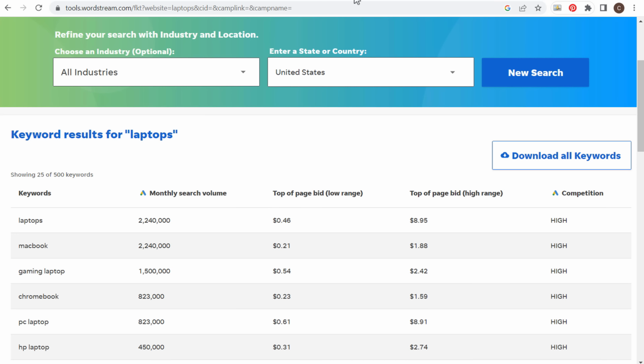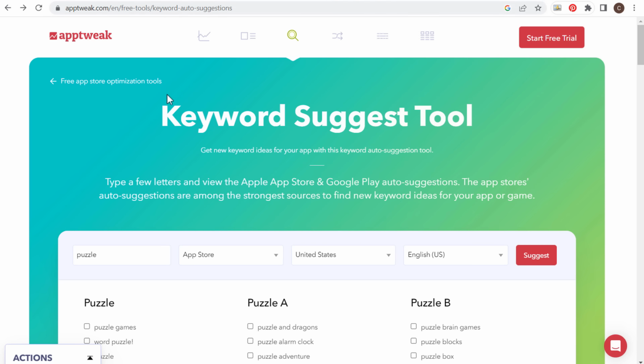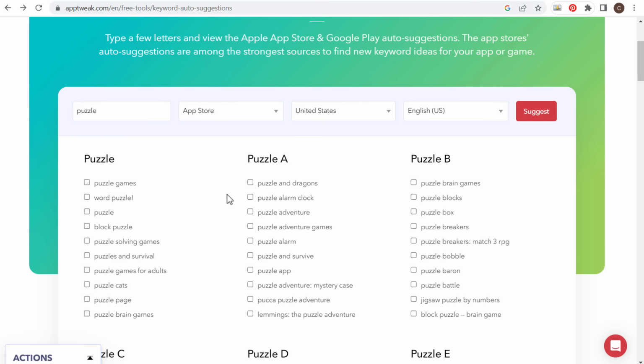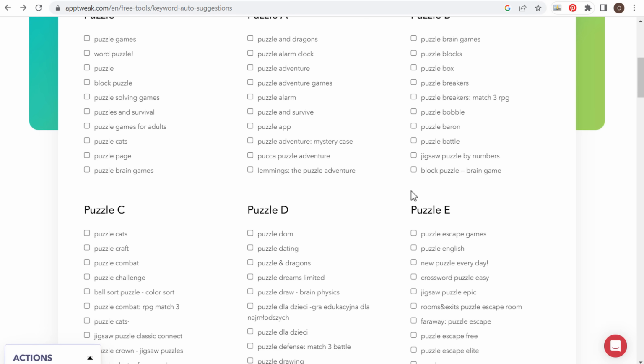Now coming to our next keyword tool, it's going to be apptweak.com. This is going to be specifically for the Apple App Store and Google Play. So what I did is I just entered puzzle for App Store, United States, English, clicked on suggest, and they're going to give us the top keywords here, and then they're going to give us keywords in alphabetical order.